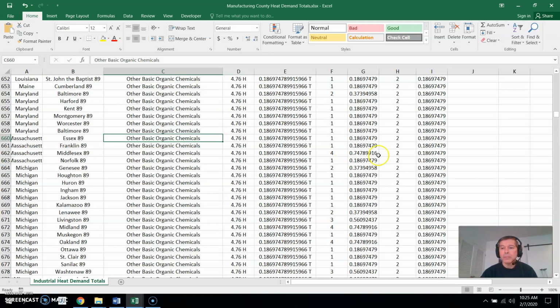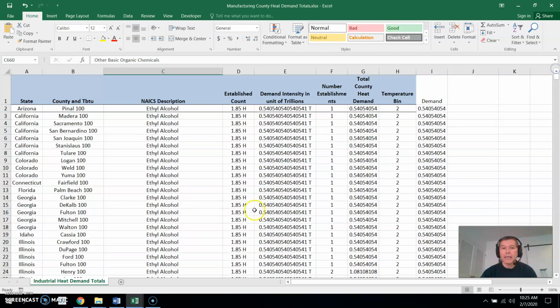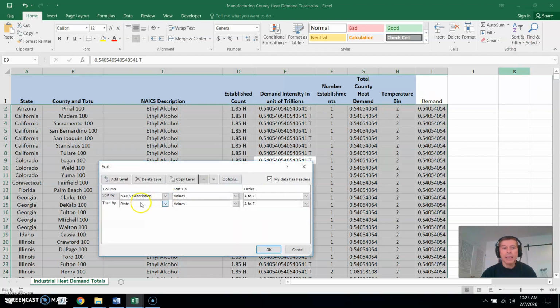Now, if you don't like to sort it this way, maybe it might be easier to sort it differently. Let's do it one more time. I'll clear these sorts. So let's go to custom sort, and I'll delete a couple of them. And maybe you might want to sort it by state first. So let's first do state. And then we'll add a level and do it by the NAIC description.